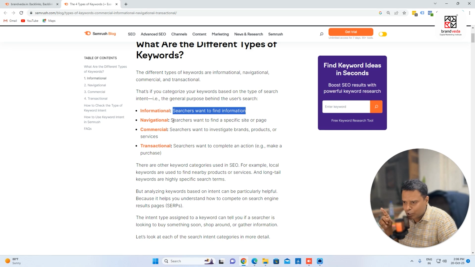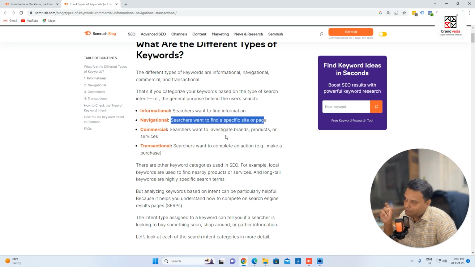Navigational, I'm showing you an example. Navigational is when people want to find a specific site or a page. Let's say, for example, MakeMyTrip flight. It means you want to go to MakeMyTrip, and that too to a very specific page, which is MakeMyTrip about flights, right? Or let's say Amazon iPhone. It means you want to go to a very specific page on Amazon, which is all about iPhone.